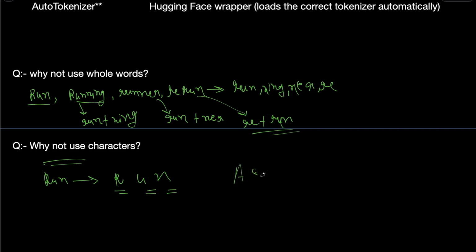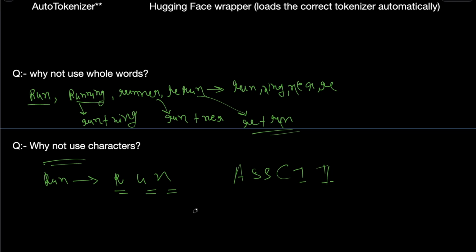So there are some ASCII values, and we have to store only ASCII values. There are n number of ASCII values and we have to store only those. But the problem is that the number of tokens becomes very high. If we break every word character by character, it will create a large number of tokens, and processing those will be very heavy for the transformer.